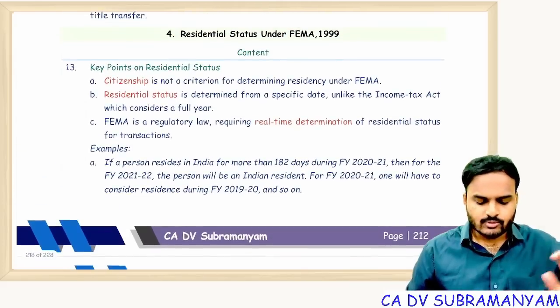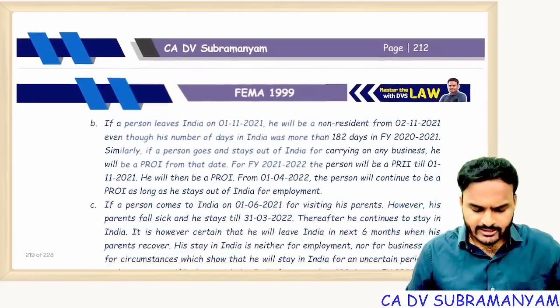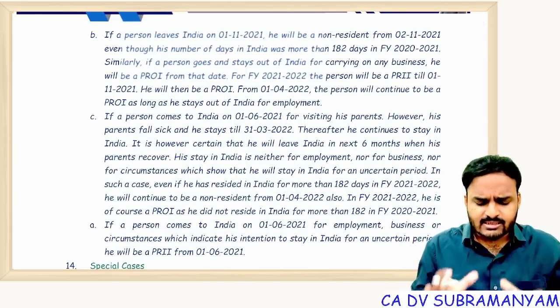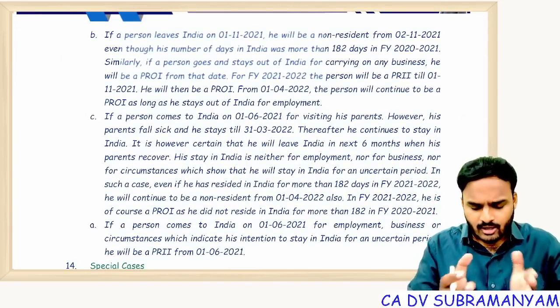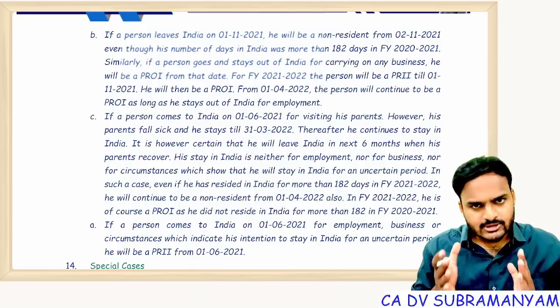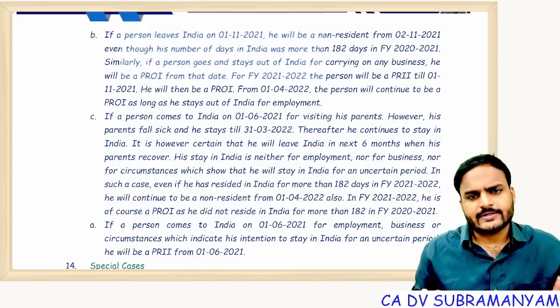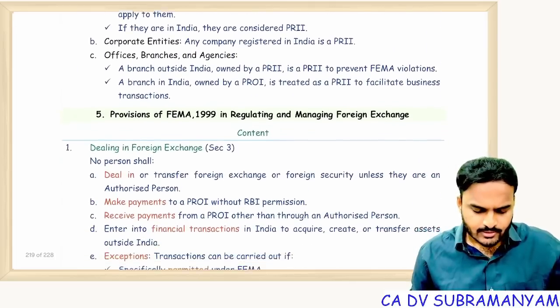Okay, next one. Residential status was already discussed with you. Just give it one-time reading. All the examples that are covered in the study material, I have already summarized in my material also. Just give one-time reading, you'll get clarity. Next,